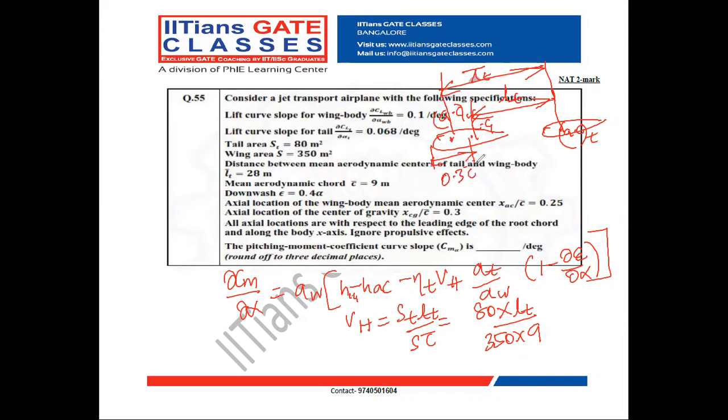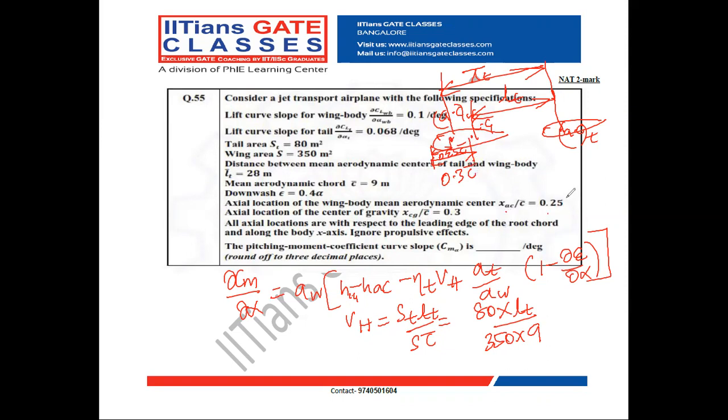0.3 of C bar, because X_CG is nothing but 0.3 into C bar. We also know that the distance from the leading edge of the wing to the aerodynamic center is 0.25 C bar. It is also given here: X_AC equal to 0.25 of C bar.